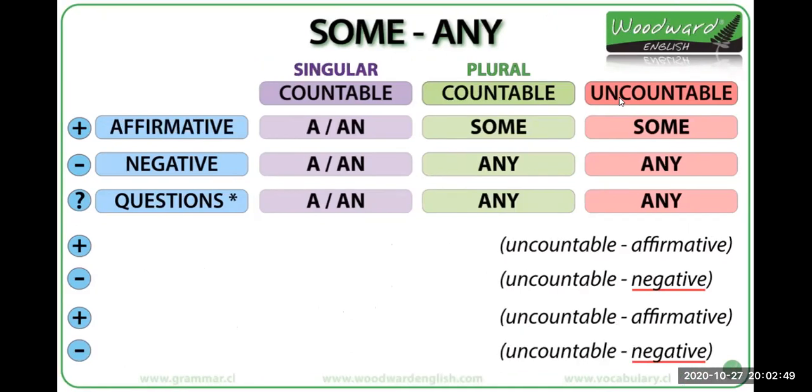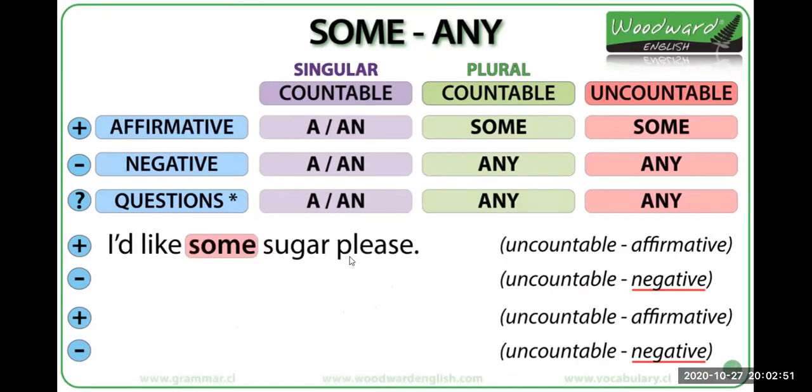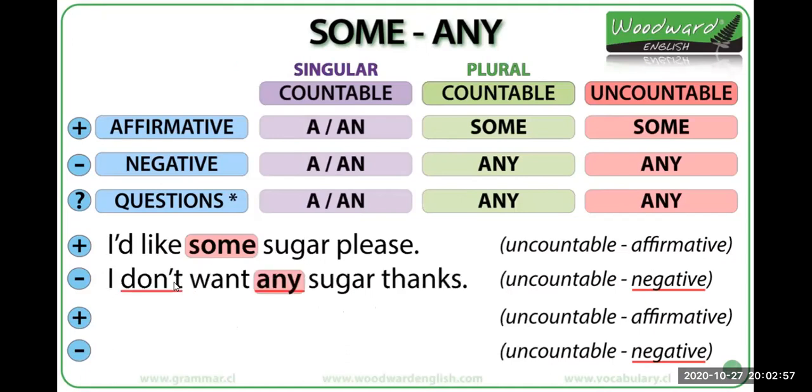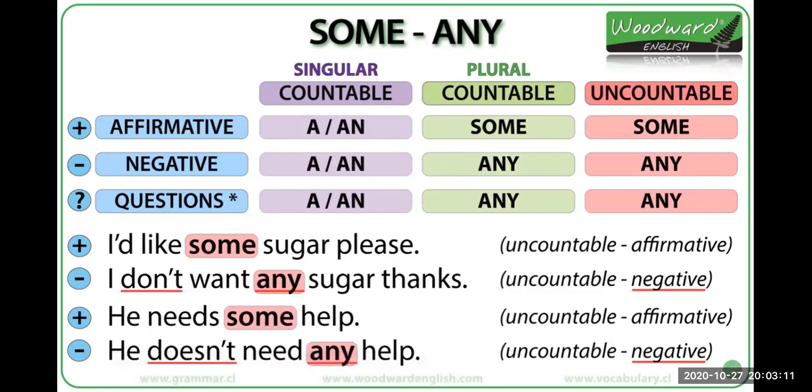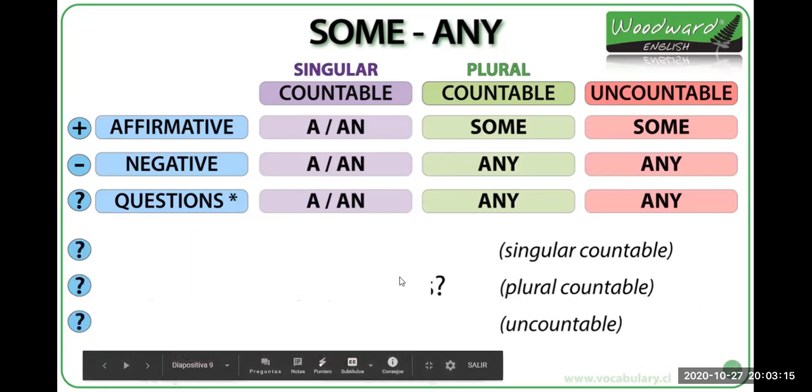Here we have some other examples. Uncountable affirmative. I'd like some sugar, please. I don't want any sugar, thanks. He needs some help. Okay, and the negative, he doesn't need any help. Okay, it's the same. And then we have the question form.